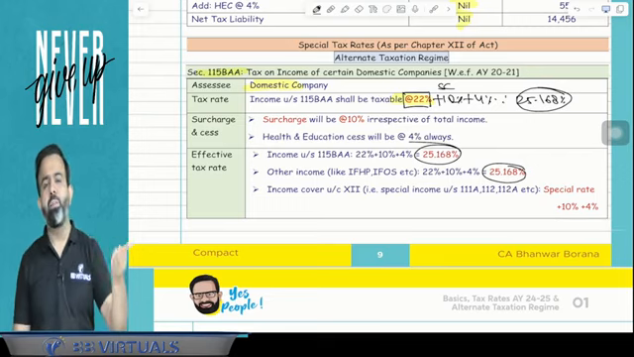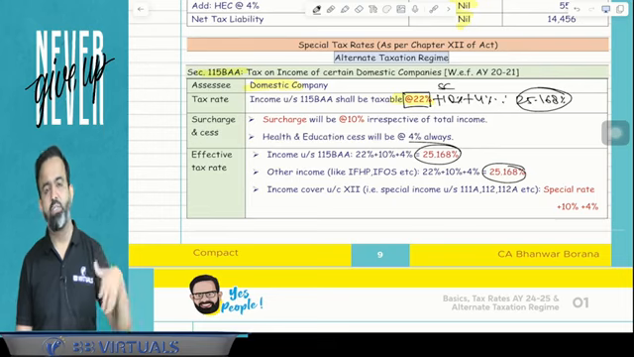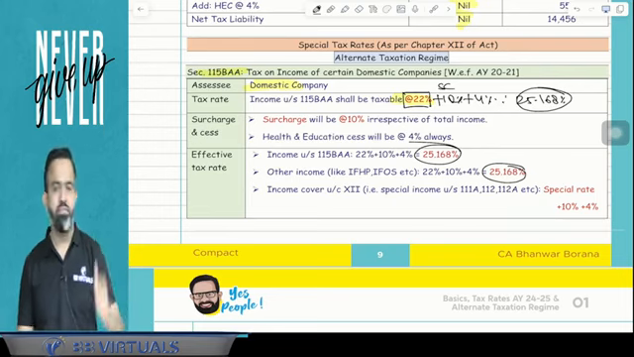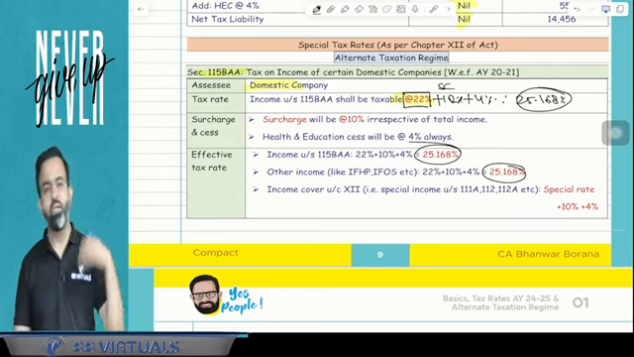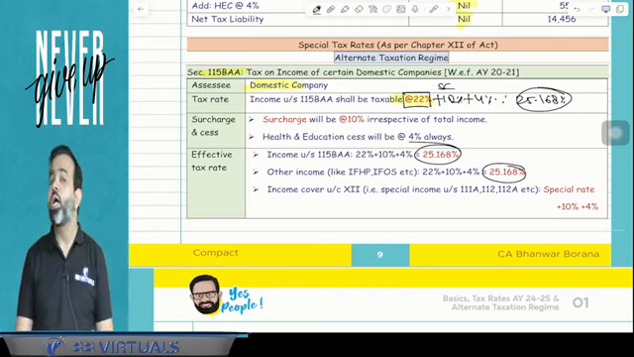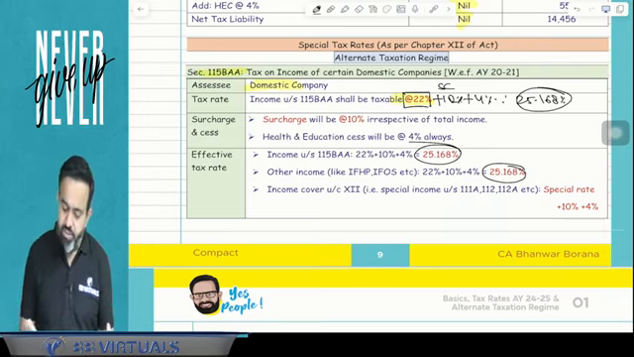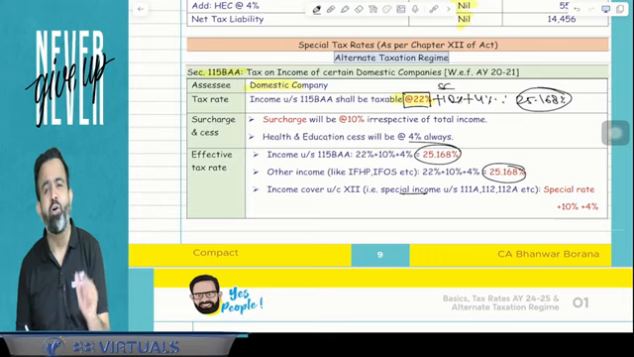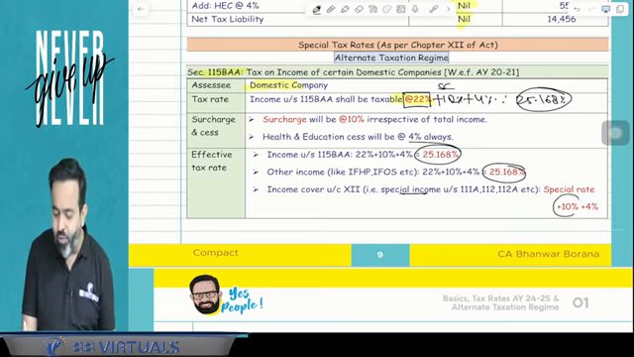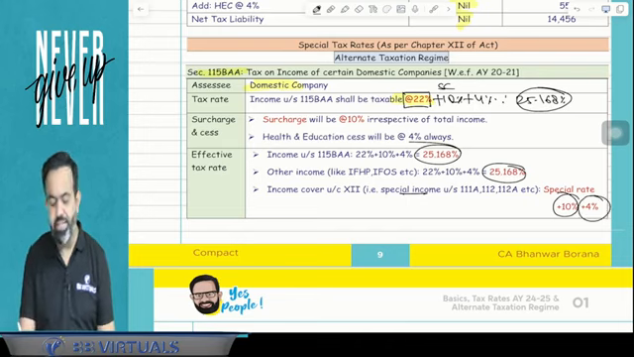Normally, long-term capital gain under 112 is taxable at the rate of 10%, short-term capital gain under 111A is taxable at the rate of 15%, winning income is taxable at 30%, and long-term capital gain is taxable at the rate of 20%. What about the special rates of income tax? Guys, special rates of income are taxable as per special rates only. But always remember, here you have to add the 10% surcharge and 4% health and education cess.